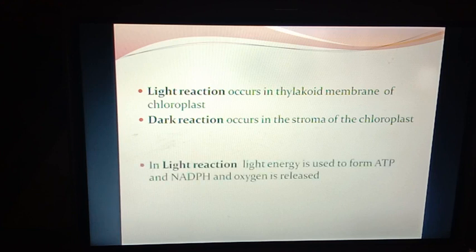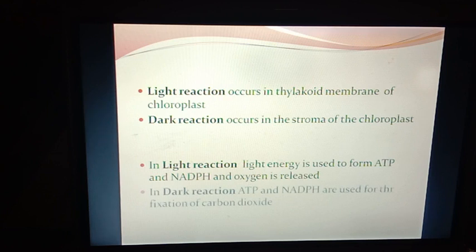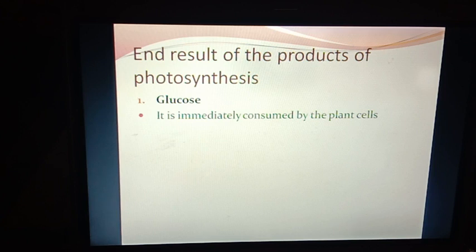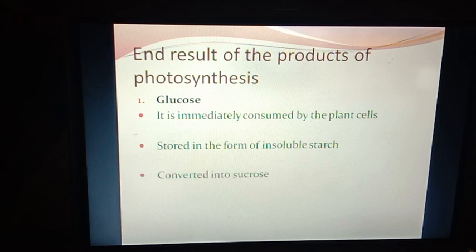In light reaction, light energy is used to form ATP and NADPH, and oxygen is released. In dark reaction, ATP and NADPH are used for the fixation of carbon dioxide. End results of the product of photosynthesis. The first product that is formed is glucose. It is immediately consumed by the plant cells. When it is formed in large amount, it gets stored in the form of insoluble starch and then converted into sucrose, used in the synthesis of fat and proteins.